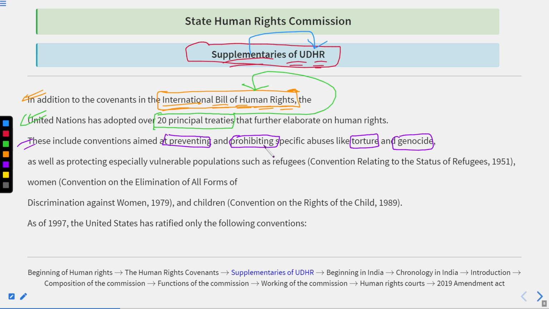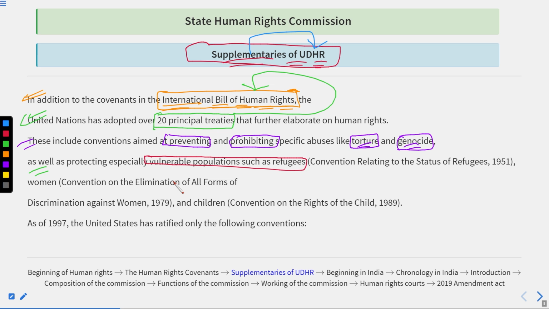If we compare both of them, they are against the principle of human rights, against the principle of basic human dignity. So that's why torture and genocide could not be allowed. After this, these treaties are also protecting especially vulnerable populations such as refugees. Vulnerable populations such as the refugees.